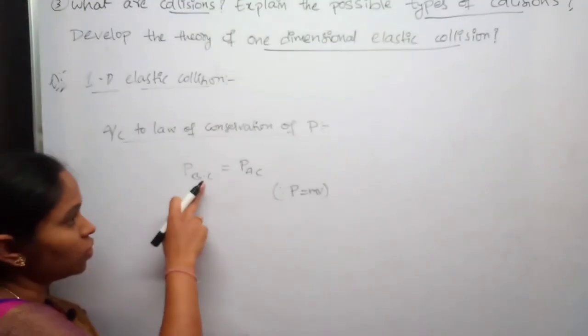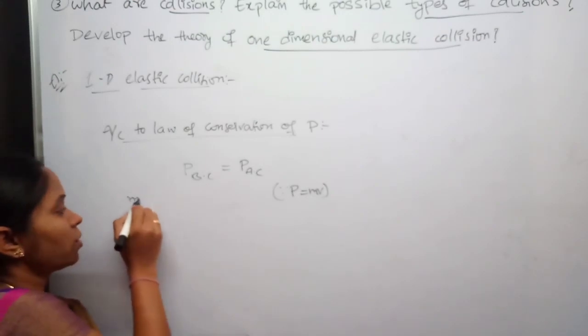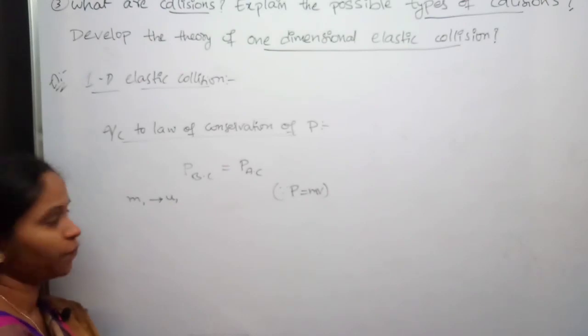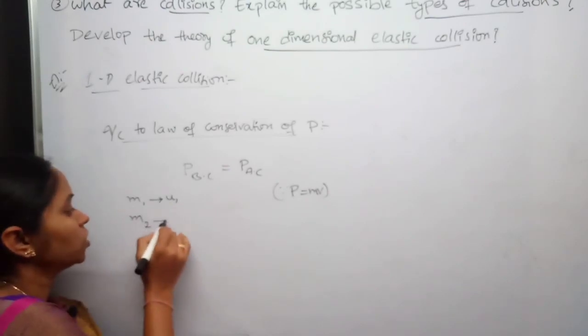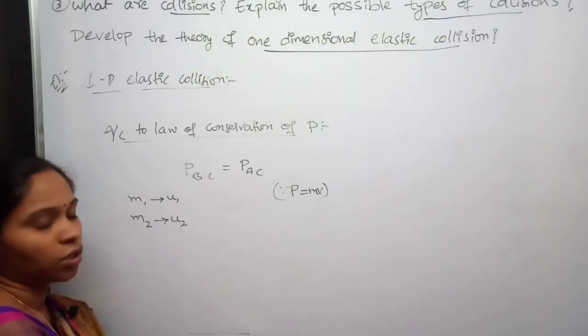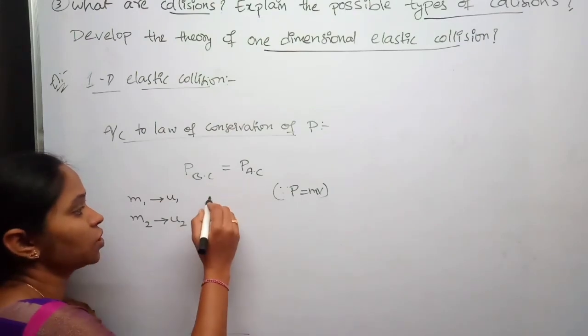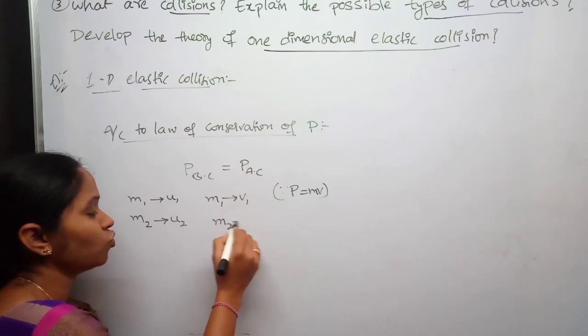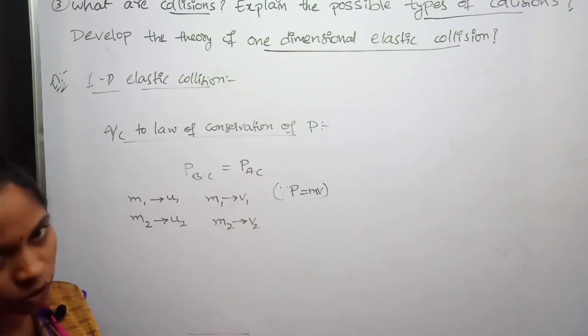Before collision we have mass m1 moving with velocity u1 and mass m2 moving with velocity u2, and after collision m1 moves with velocity v1 and m2 moves with velocity v2.